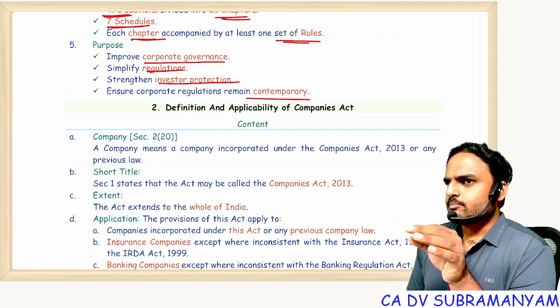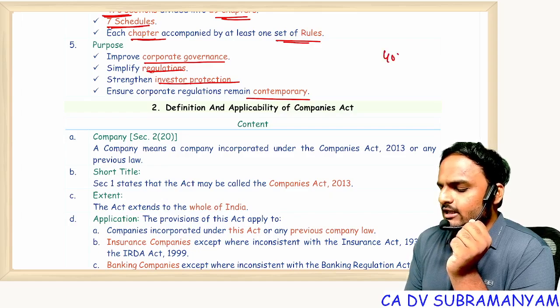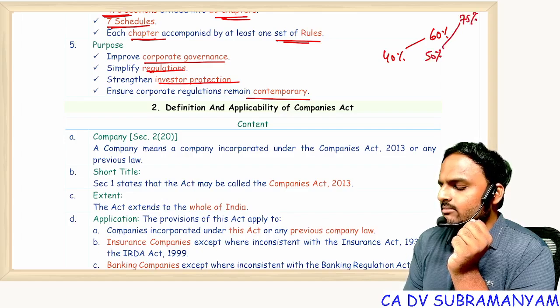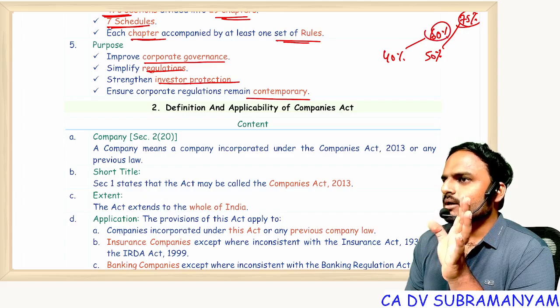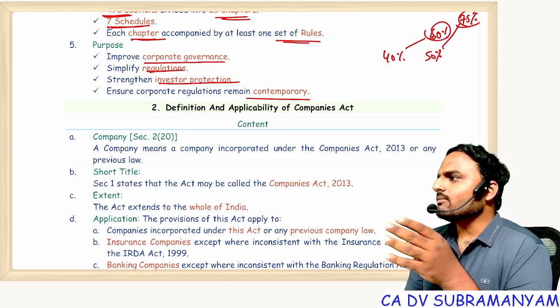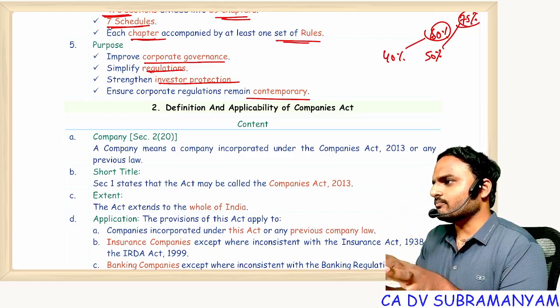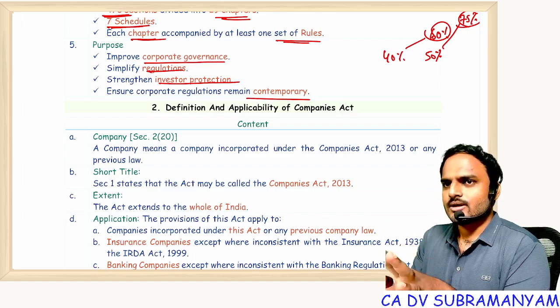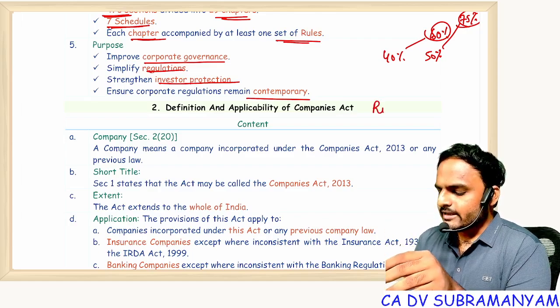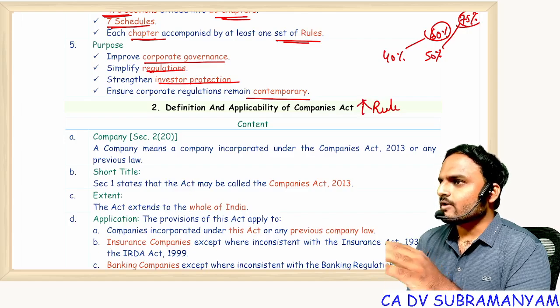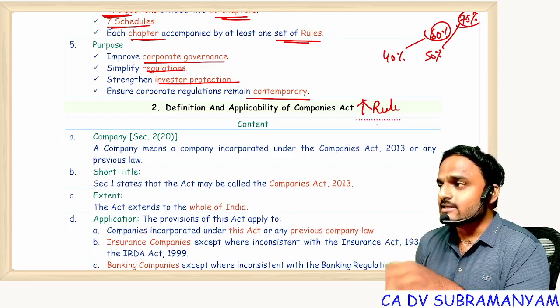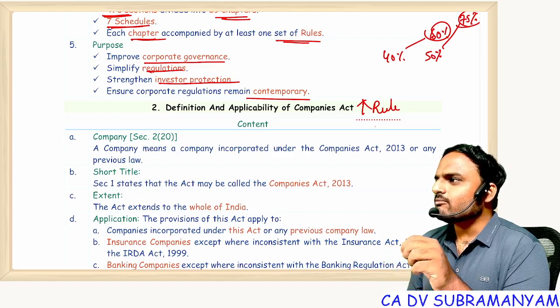Just asking, suppose ICA increases the 40% qualification mark to 60%, and the 50% aggregate to 75%. Now tell me, will students come or not? Definitely that many students will not come. Only a few students will come. Similarly, if the government introduces new rules, if the government increases the number of rules, do you think business people will come forward?